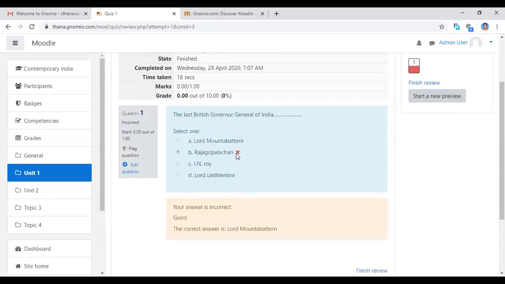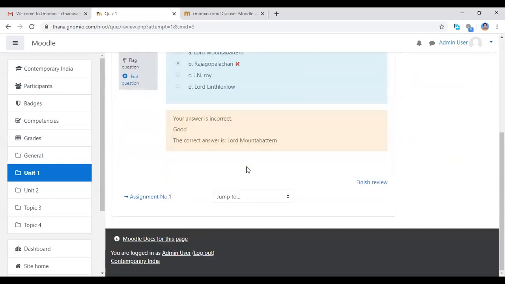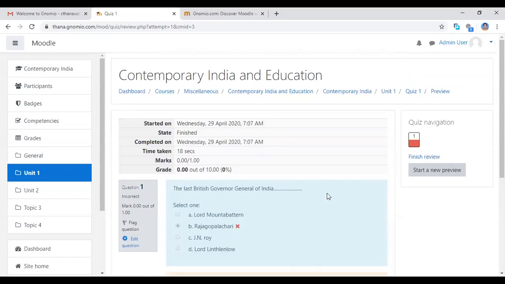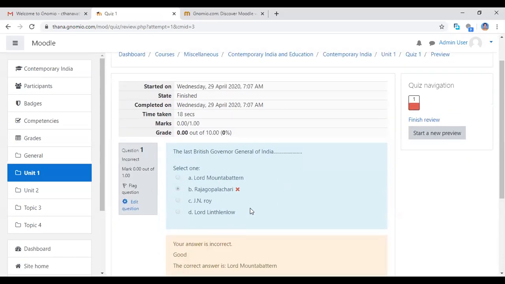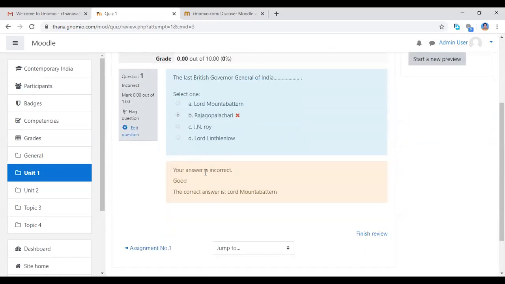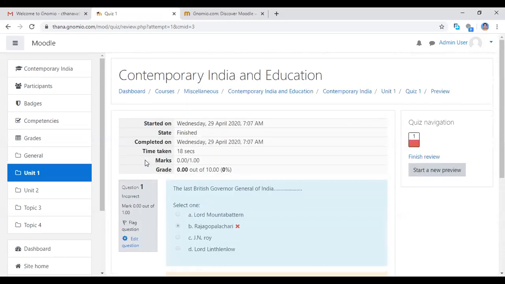See the answer. This is wrong. So come back and give the answer again. If you click the correct answer, you can move to the next question. Here, your answer is incorrect. The correct answer is Lord Mountbatten. It will also display this.